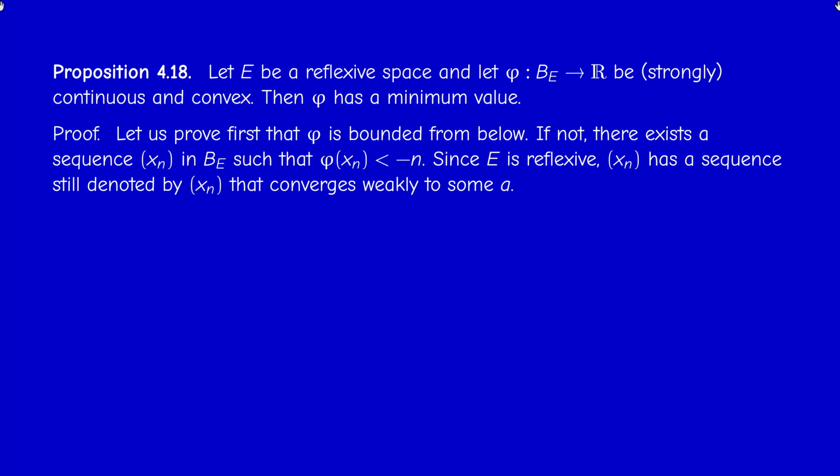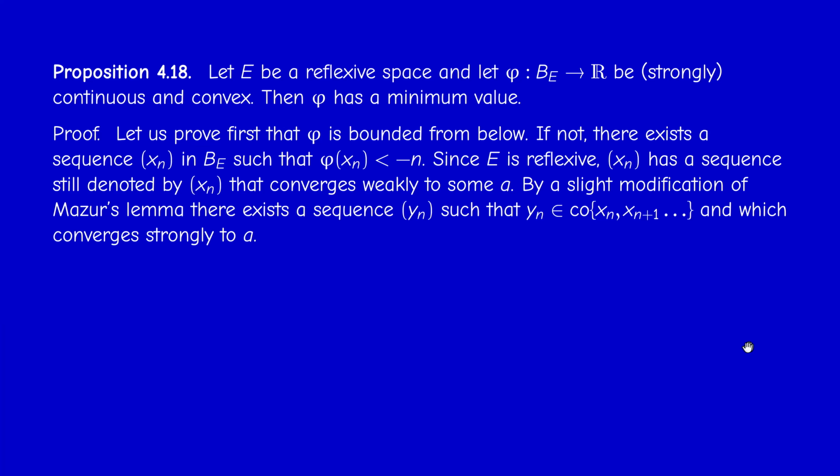Now, here we use reflexivity. Since xn is in the closed unit ball, it has a weakly convergent subsequence. We may still denote the subsequence by the same symbol in order to avoid subscripts, and this is what we usually do. So we may assume that xn converges weakly to some point a. Now, if you recall Mazur's lemma that we stated earlier, when xn converges weakly to a limit, then there exists a sequence in the convex hull of the range of the sequence that converges strongly to a.